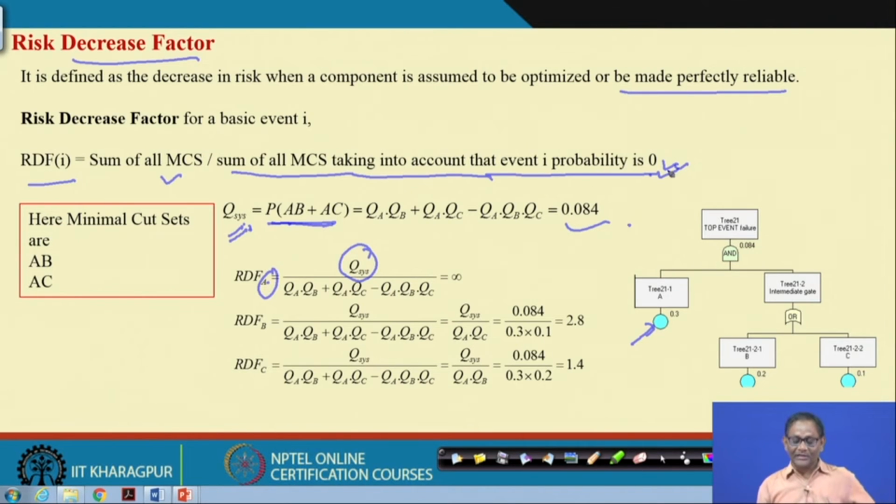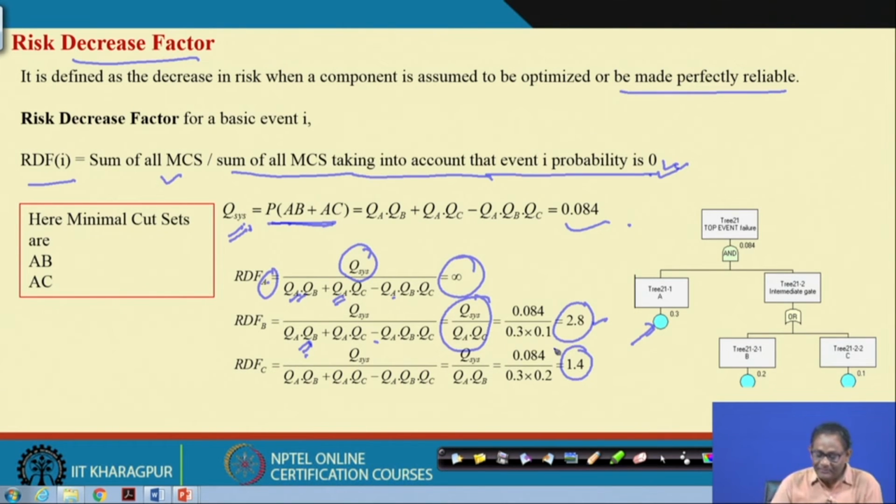That means QA will be 0, because you make it perfectly reliable. Now, if I put QA as 0, it is becoming infinite. In a similar way, if I put QB as 0 here, then this is the resultant, and the value is 2.8. Similarly, if you make component C completely reliable, then it is 1.4.